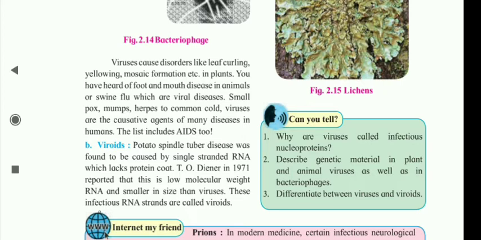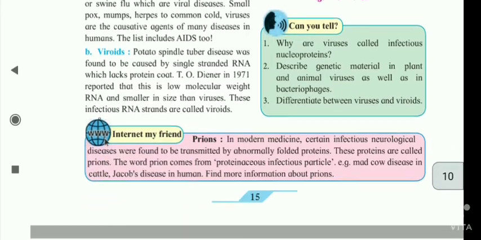Viroids. Potato spindle tuber disease was found to be caused by single-stranded RNA which lacks a protein coat. T.O. Diener in 1971 reported that this is low molecular weight RNA and smaller in size than viruses. These infectious RNA strands are called viroids.